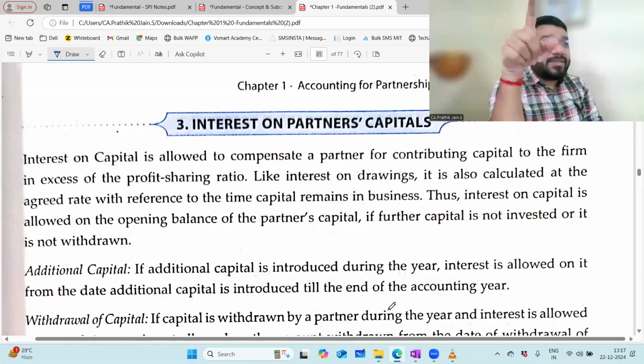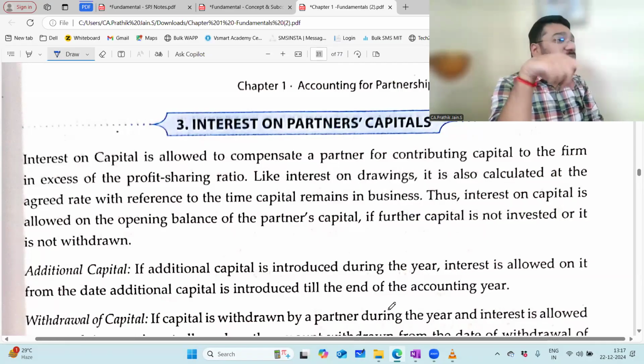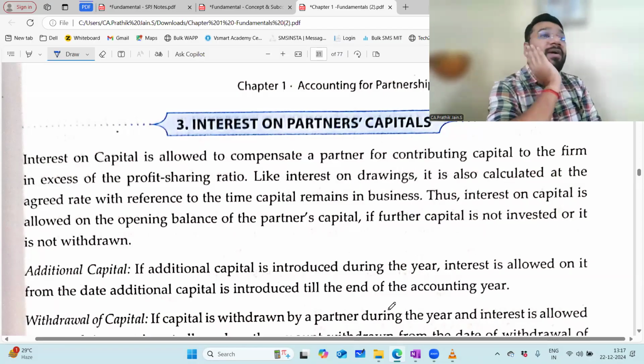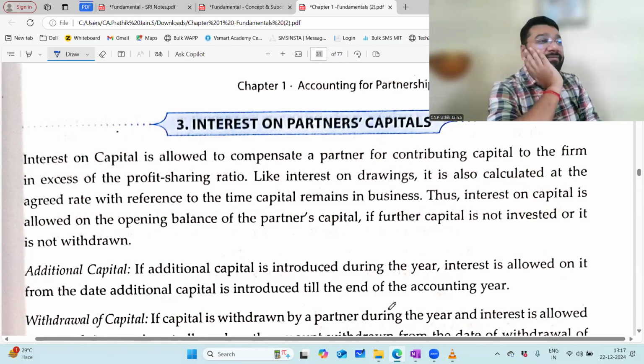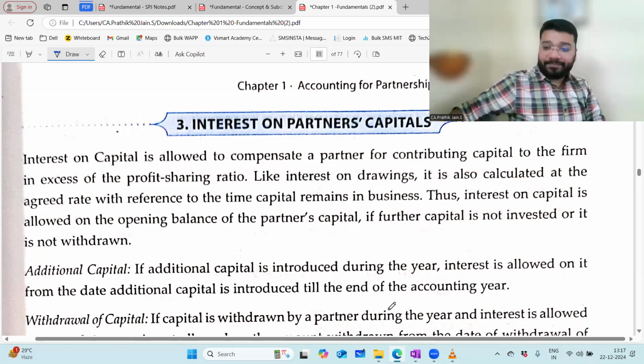Concept is not clear. Practice not done. With the format not done. Hence, you took extra time in the exam. Paper could not be completed. How many of you have that complaint? So I'm not able to complete the paper on time. You know what is the mistake that you're doing? Conceptual clarity is the key word.